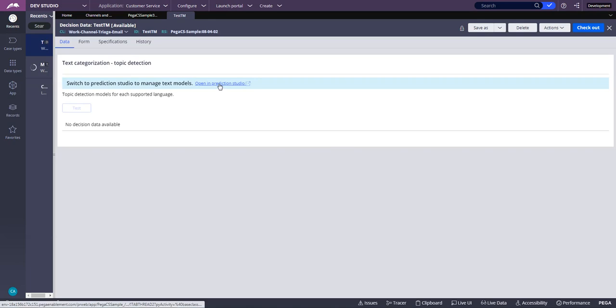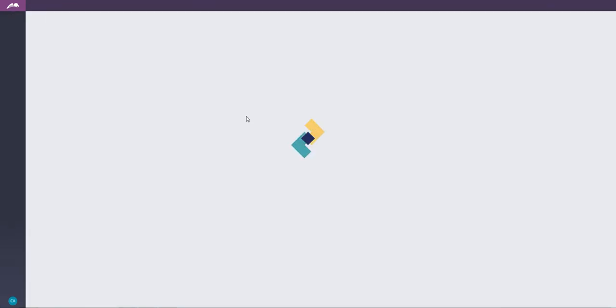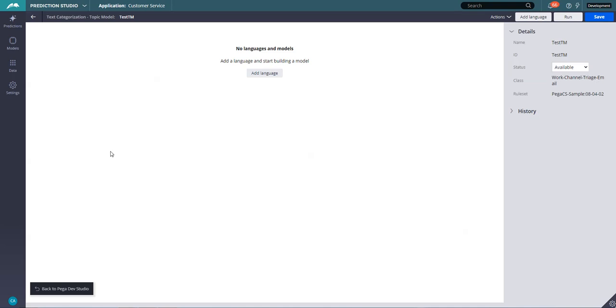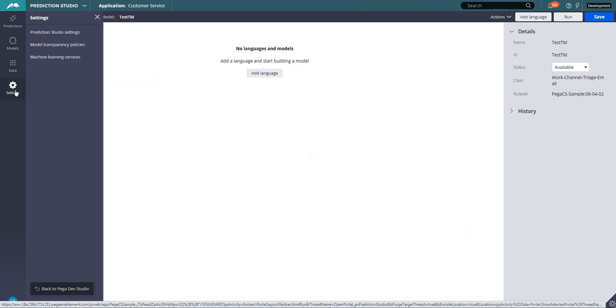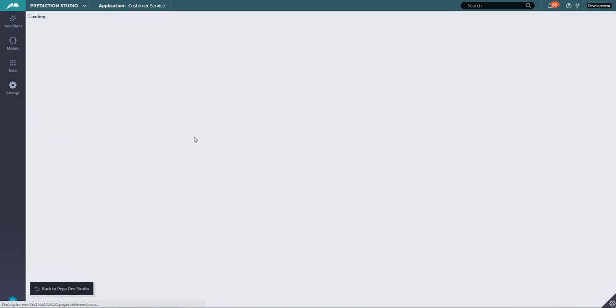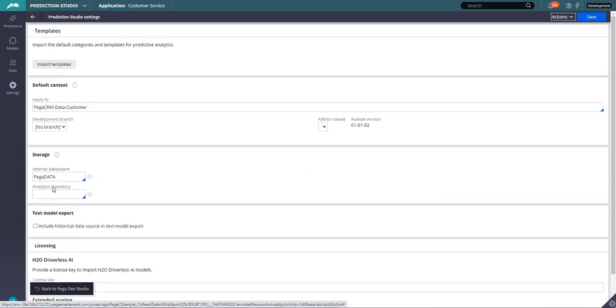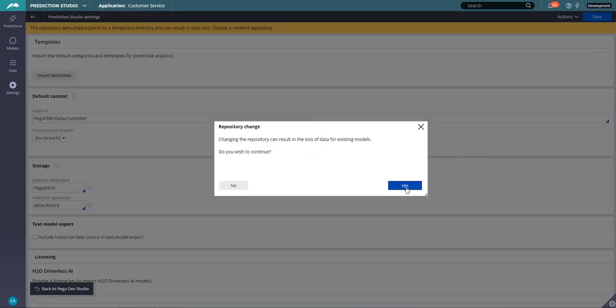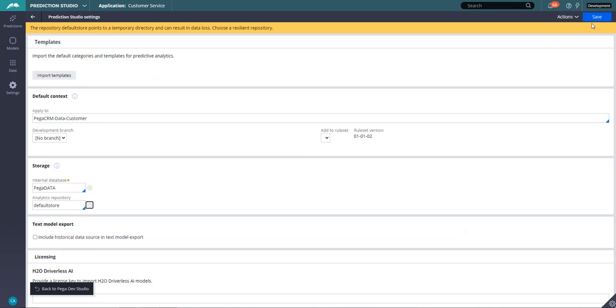So here I'm going to click on Open Prediction Studio to launch out to the Prediction Studio. Once Prediction Studio is launched, first thing first, we have to do one simple setup on the settings. Go to settings, Prediction Studio settings. Under the Prediction Studio settings, the default store should be set as the analytics repository. So that's what we're going to do. We pick the default store as analytics repository. It's going to prompt something, that's fine. Just say OK and save.